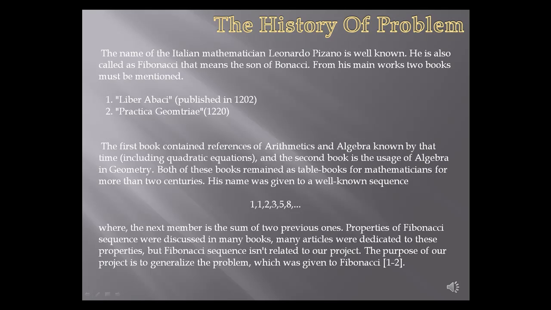From his main works, two books must be mentioned: Liber Abaci and Practica Geometriae. The first book contained the arithmetic and algebra known by that time, and the second book is the usage of algebra in geometry. Both of these books remained as table books for mathematicians for more than two centuries.